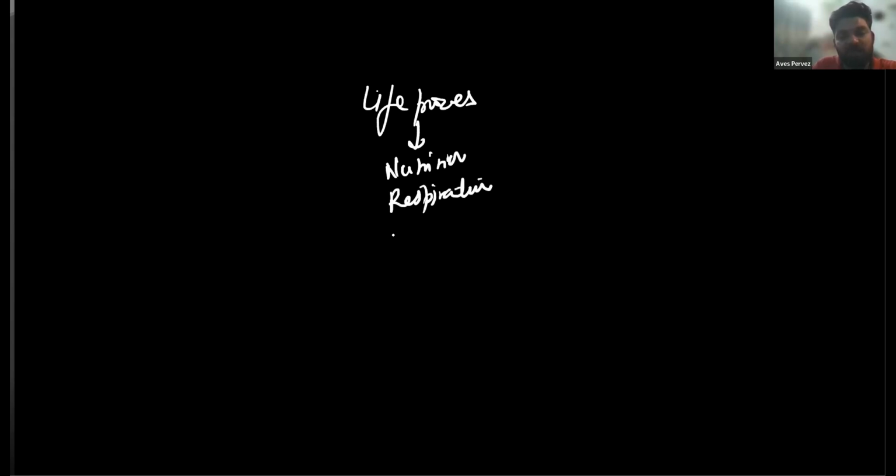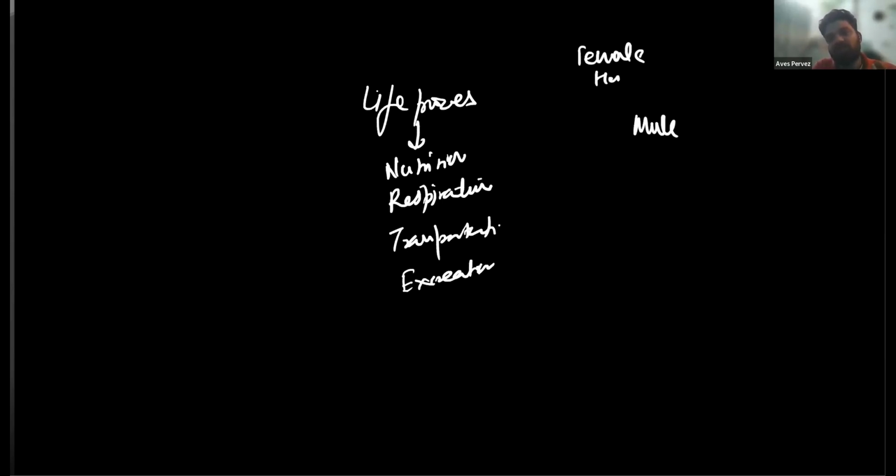For example, I have taught you in the life processes chapter, nutrition. Nutrition is important. Respiration is important, then transportation, and then excretion. But you know that reproduction is not an essential life process. There are so many organisms that can live without reproduction. For example, the worker bee never reproduces. For example, the mule, which is produced by mating of a female horse and a male donkey.